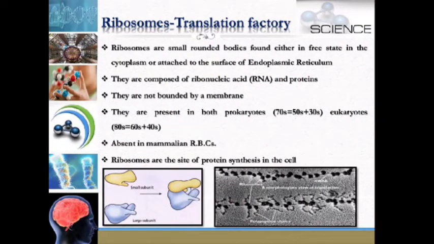So coming to the structure of ribosomes, it is the protein factory of the cell. Ribosomes are small rounded bodies found either in a free state in the cytoplasm or attached to the surface of the endoplasmic reticulum. They are composed of ribonucleic acid, RNA, and proteins. They are not bounded by a membrane. They are present in both prokaryotes and eukaryotes, absent in mammalian red blood cells. Ribosomes are the site of protein synthesis in the cell.